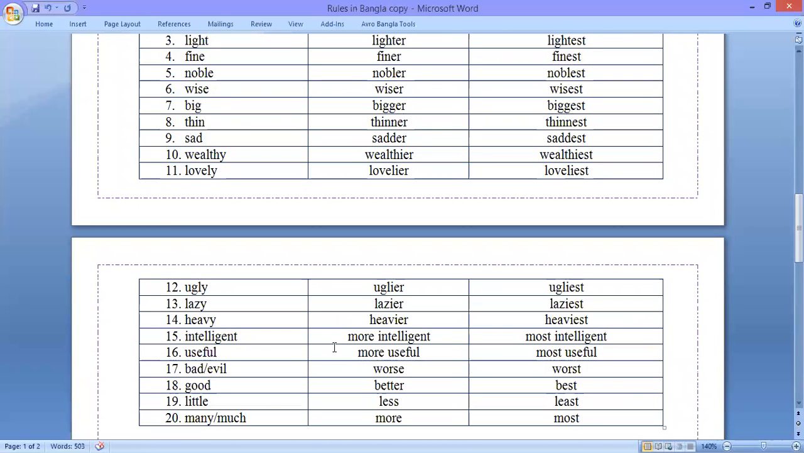When there is y at the last of the word, and if you want to make this comparative, we need to use ier, and if you want to make this superlative, we need to use iest, such as wealthy, wealthier, wealthiest; lovely, lovelier, loveliest; ugly, uglier, ugliest; lazy, lazier, laziest; heavy, heavier, heaviest.